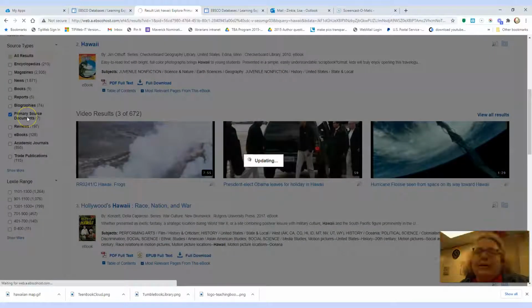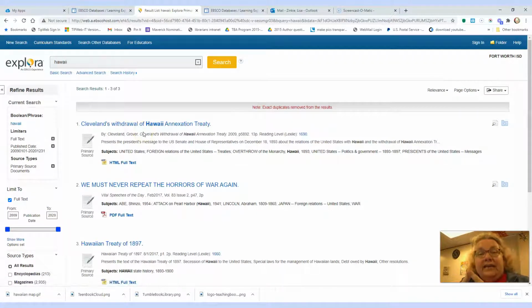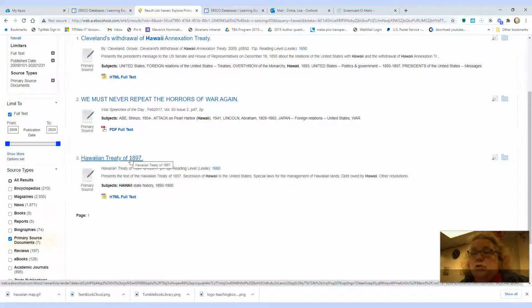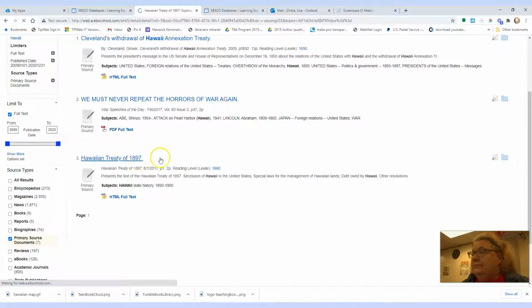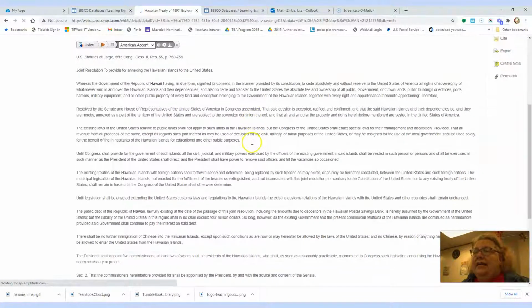Do you remember what that is? Primary source documents: either it's an account of somebody who was there, or it's a document from whatever time that was. So I'm going to go down to this primary source that says Hawaiian Treaty of 1897. Now, did the Hawaiian Treaty of 1897 originally look like this? No. But it's still a primary source because these are the words exactly how it was on the original treaty. Okay?